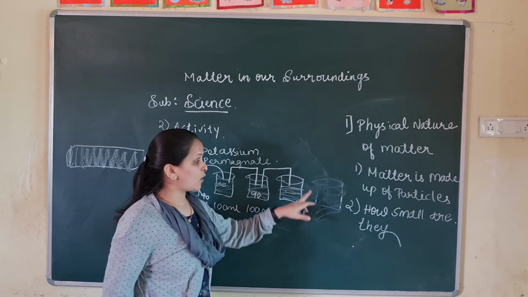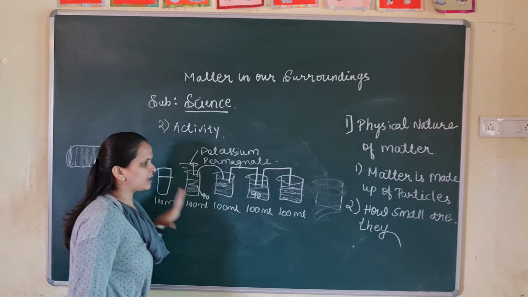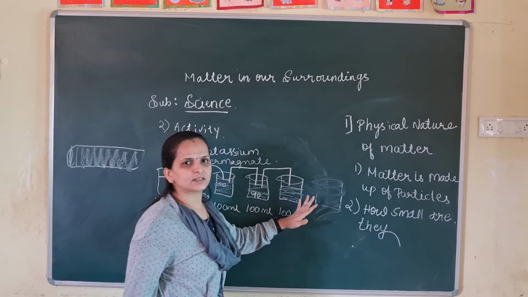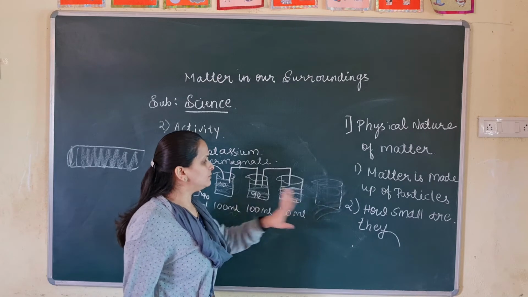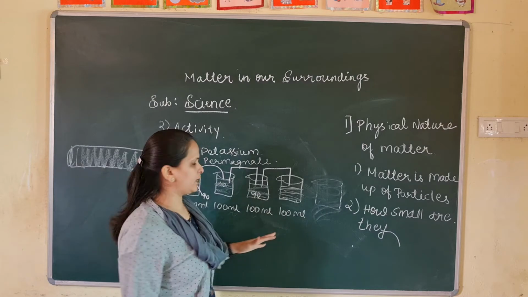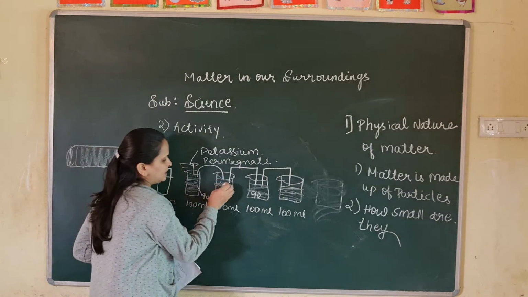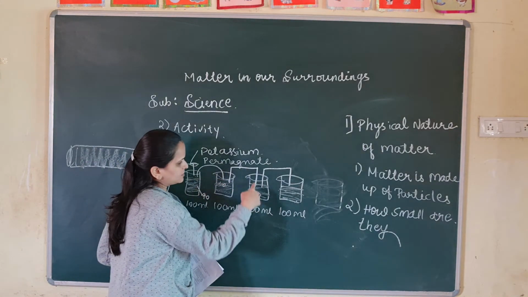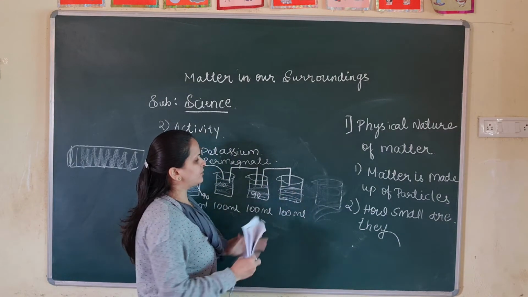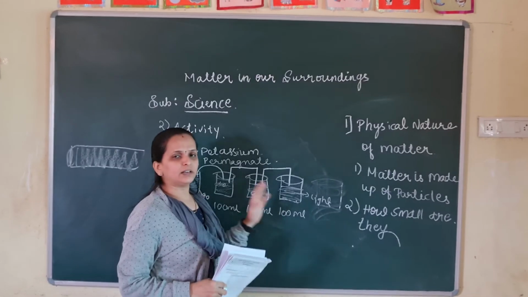Now what we need to do is watch the color from here to here. We need to perform it live, children, but since there are no classes going on, we can't show you. Just assume that it is a pink color. Completely dark pink was here. If I take its solution to here, a little lighter color will be there. If we keep on doing that, then by the time we come to this beaker, it will be a very light pink, but the color will still be there, right?